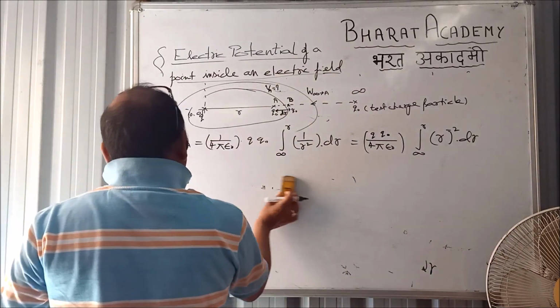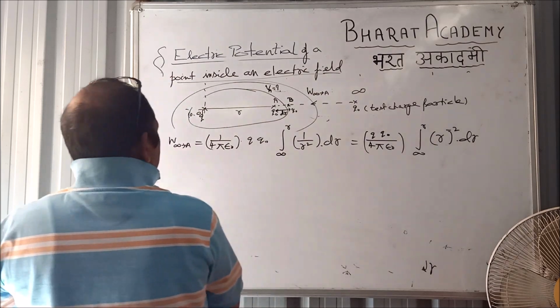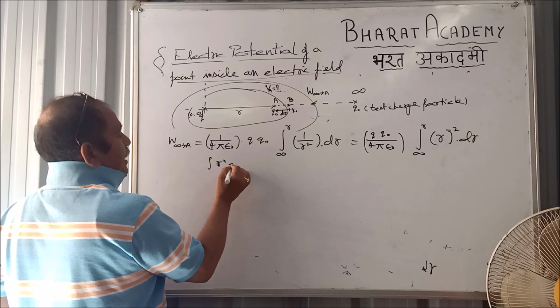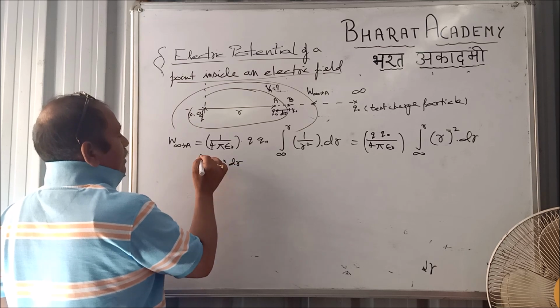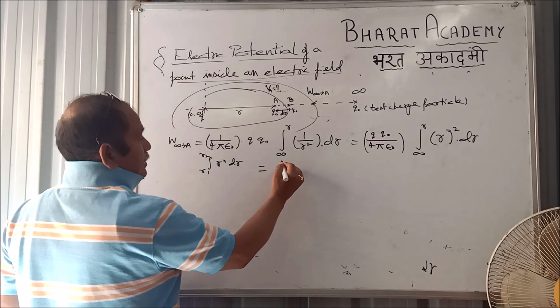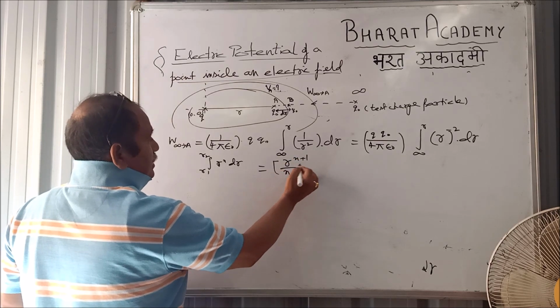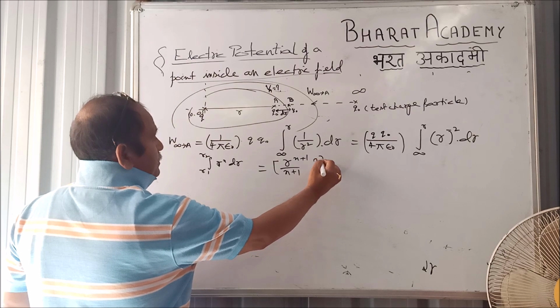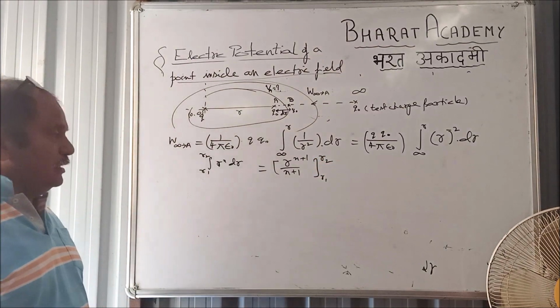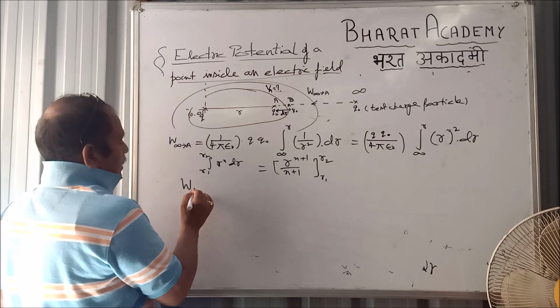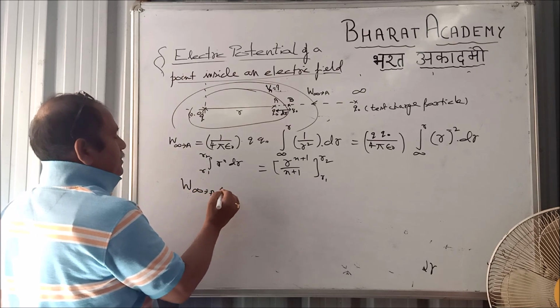And the simple integration formula for the basic learner, if you do remember: integral of r to the power n dr ranging from r1 to r2 is nothing but r to the power n plus 1 by n plus 1 ranging from r1 to r2. By this process we can solve it. It is especially for bio students. Mathematicians must be knowing this.